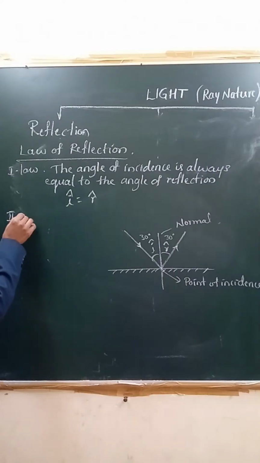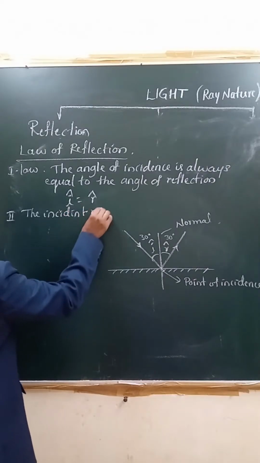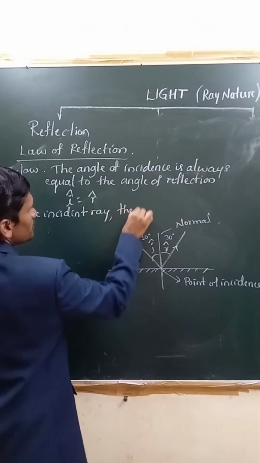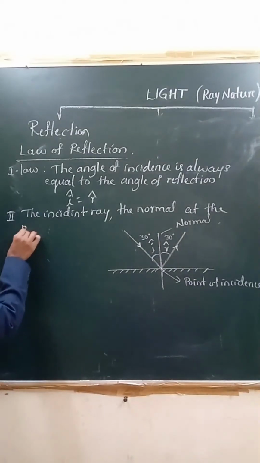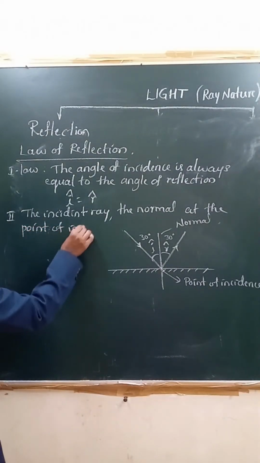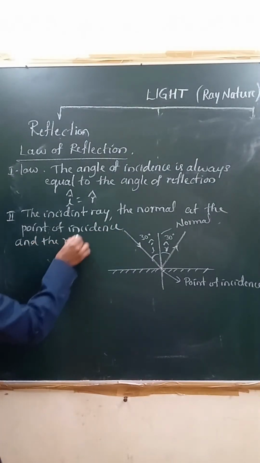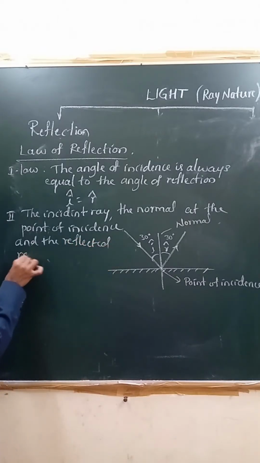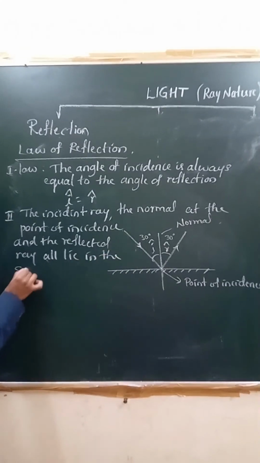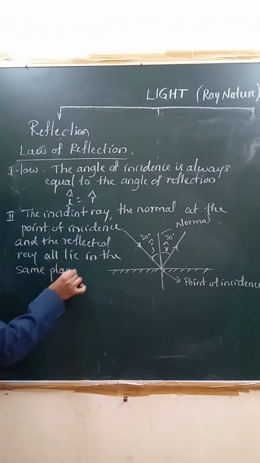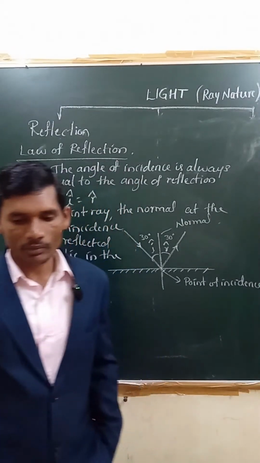It's very simple. The incident ray, the normal at the point of incidence, and the reflected ray all lie in the same plane. This is second law of reflection. This you must remember. It may be asked for at least 1 or 2 marks, right? You have to remember those.